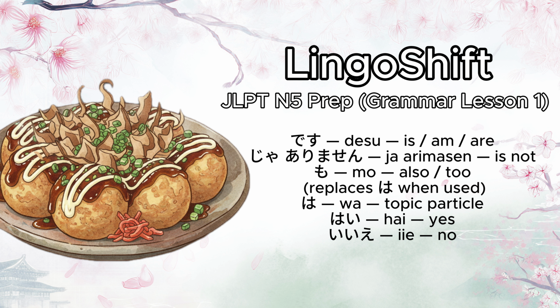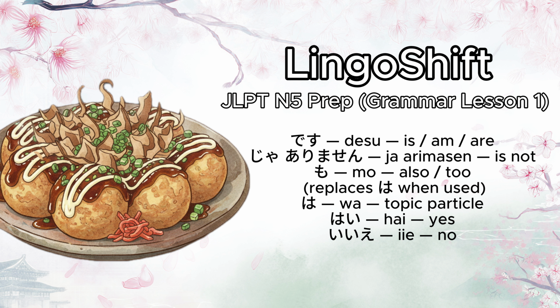Now, if Miss Suzuki is also a company employee, you would not use wa. You would replace it with mo. The sentence is Suzuki-san mo kaisha-in desu. This means Miss Suzuki is also a company employee.